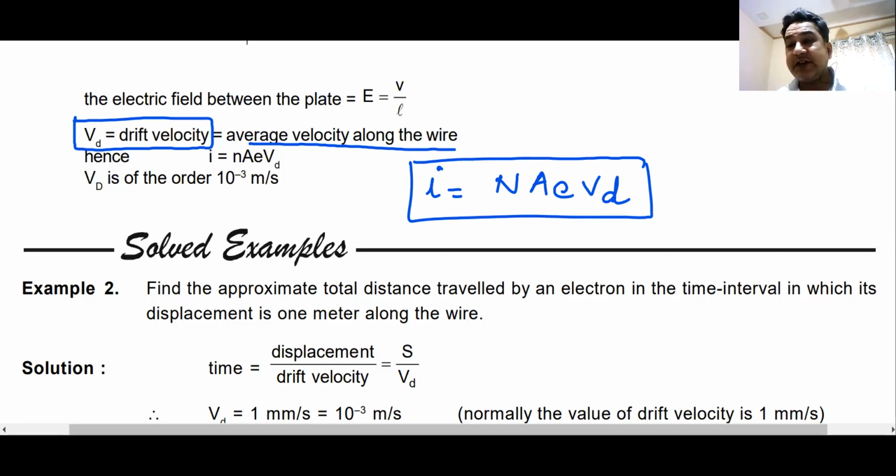So current depends on drift velocity. More the drift velocity, more is the current. More is the area of cross section, more is the current. Charge of an electron is a constant thing, so you cannot change this. n is the number of charge carriers per unit volume. More the number of charge carriers, better is the conductor, more is the current that you will have in the wire. Yes or no?